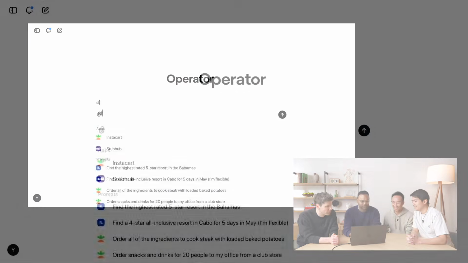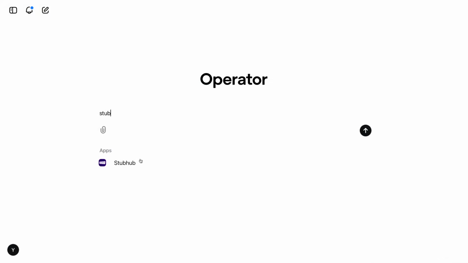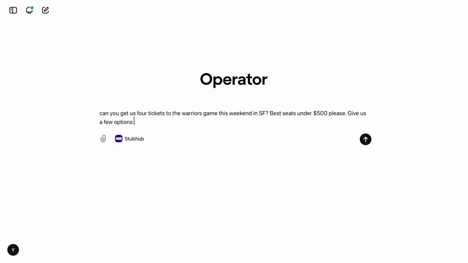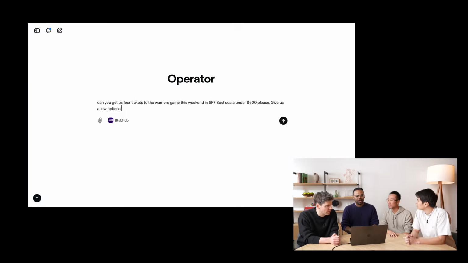All right. Okay, so we are going to use StubHub. And see, can you get us 4 tickets to the Warriors game, not the Lakers game? Excuse me, you're right. This weekend in SF. Best seats under 500, please. Give us a few options. Okay. And so what apps are available here? We have a lot of apps. I'll kick it off, and all right, let's do it.